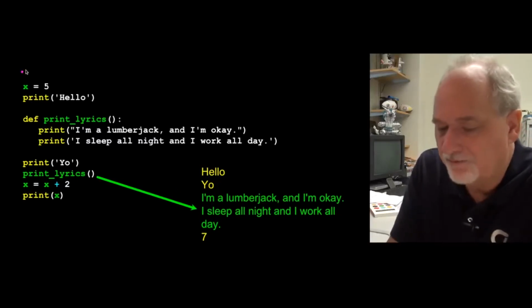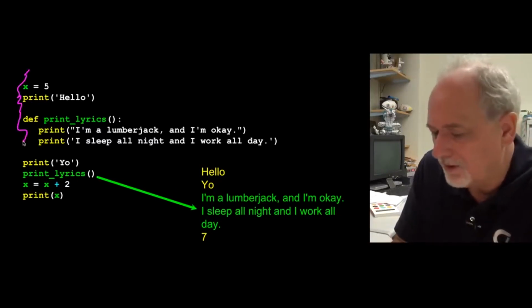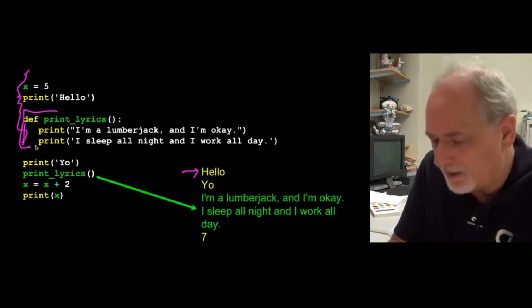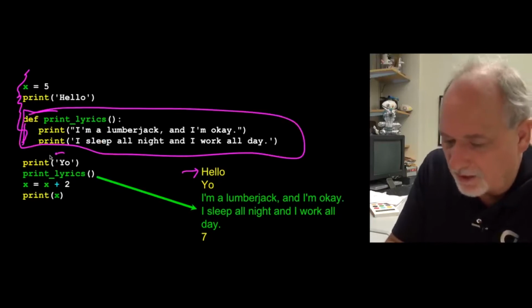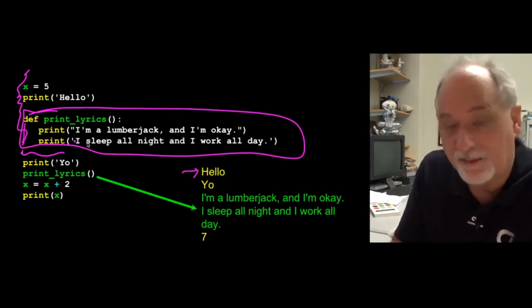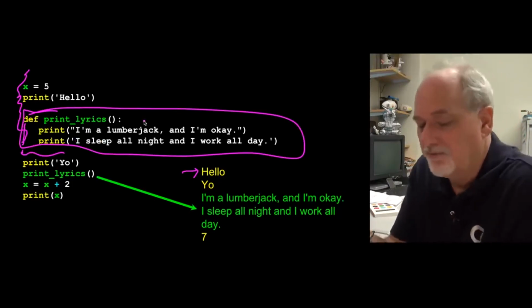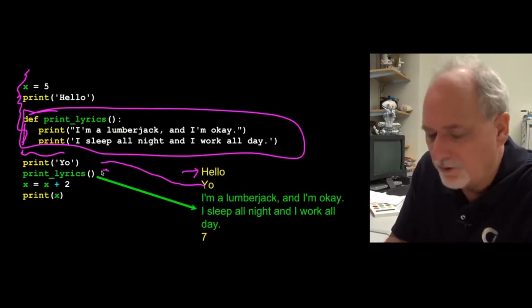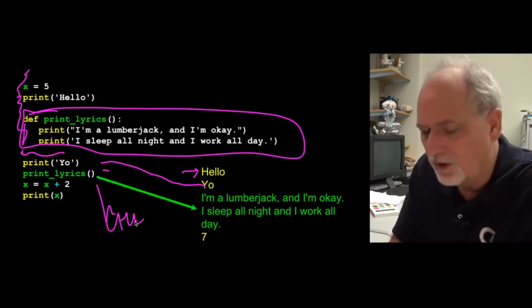So x equals 5, print hello, def, so out comes hello. The def produces no output, right? But because there's a de-indent here, that is the entire blob of the code that is part of print lyrics. So it prints out yo, and now we're going to invoke. This is the call. We're going to call the function.